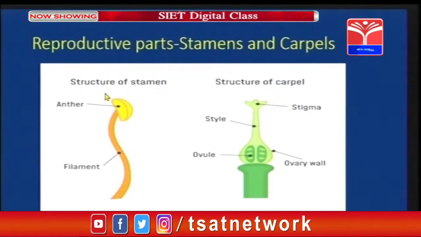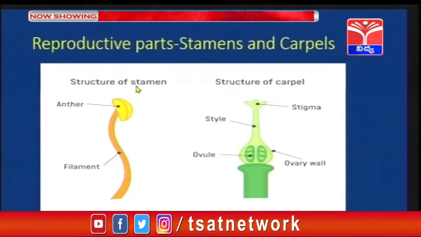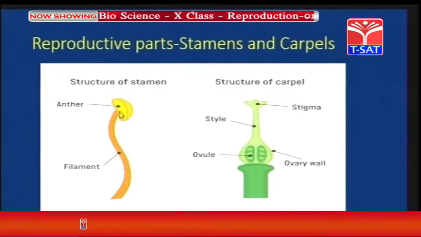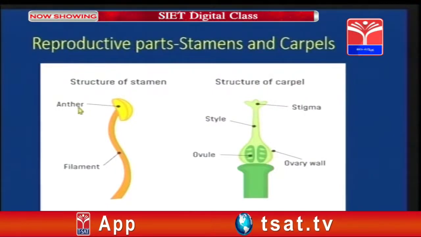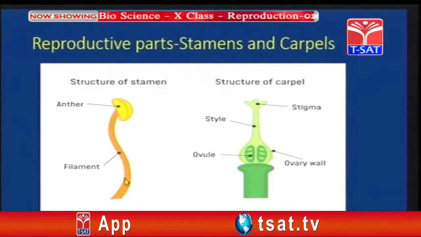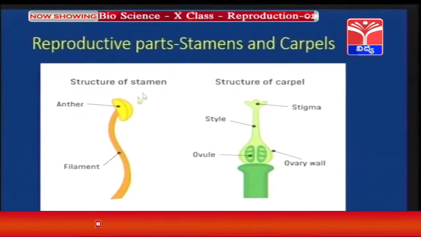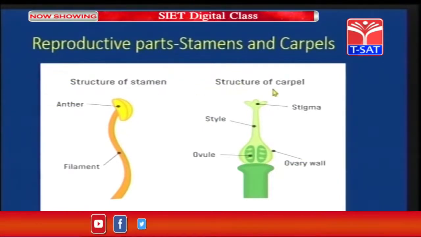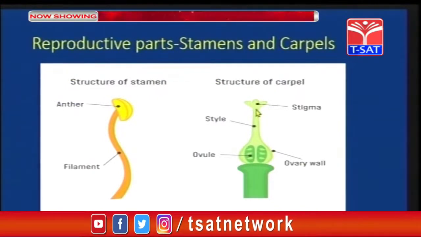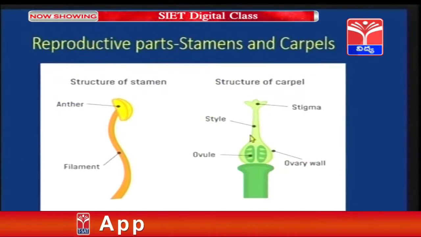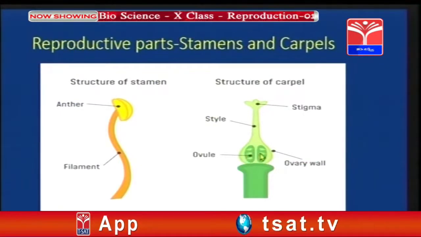As we have discussed earlier also, children, structure of stamen consists mainly of two parts, that is the bilobed structure is called as the anther, whereas the long tube-like structure is called as the filament. And the structure of carpel, it has three main parts, that is the uppermost part is called as the stigma, the long tube-like structure is called as the style, and the oval structure present at the base is called as the ovary.